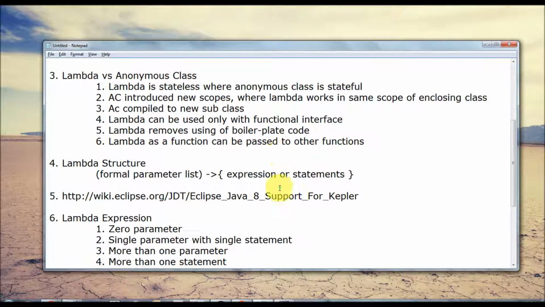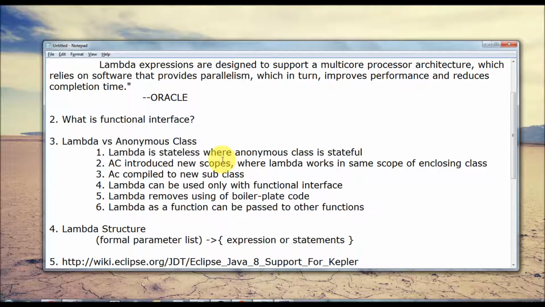Let's go to the third point. Lambda versus anonymous class. Is this lambda expression going to replace the anonymous class? Short answer is no, but the long answer I'm going to explain. A lambda is stateless, whereas an anonymous class is stateful. As you know, a class always has a state, so an anonymous class maintains a state, whereas a lambda expression is a simple expression which does not maintain any state.